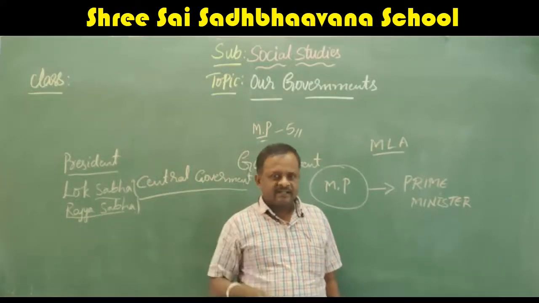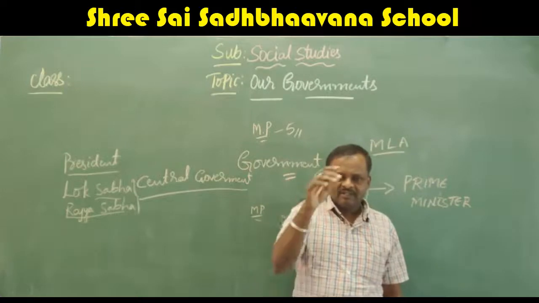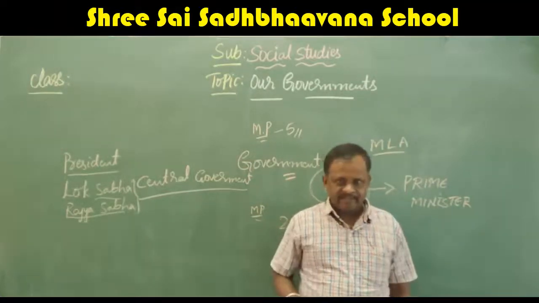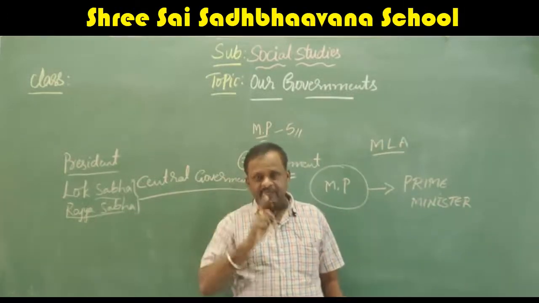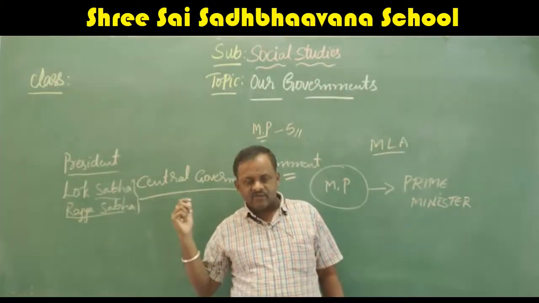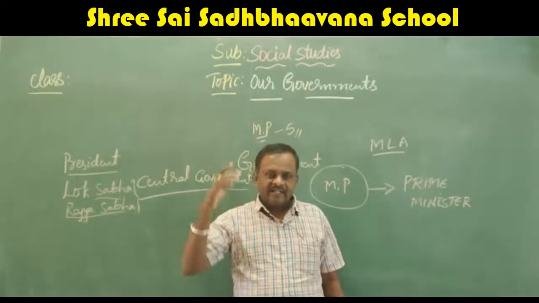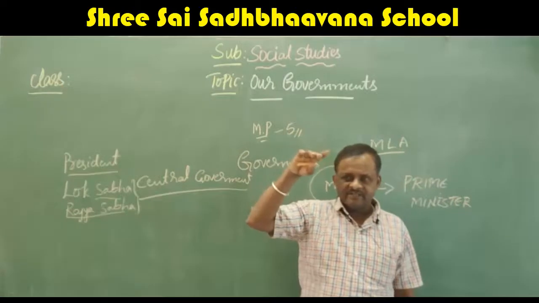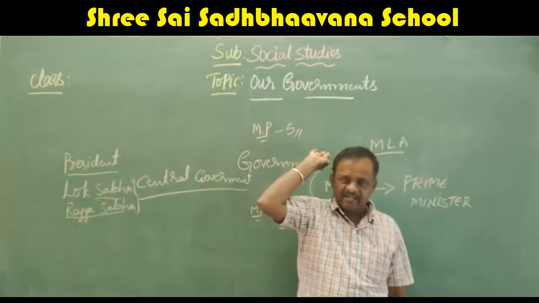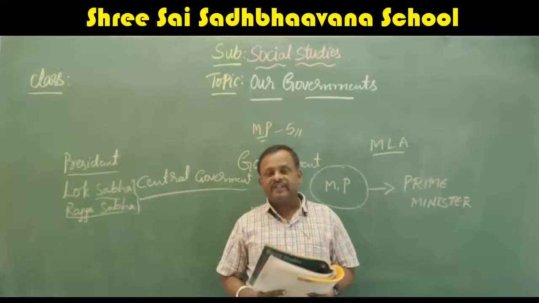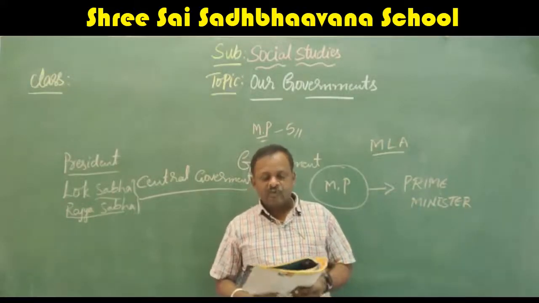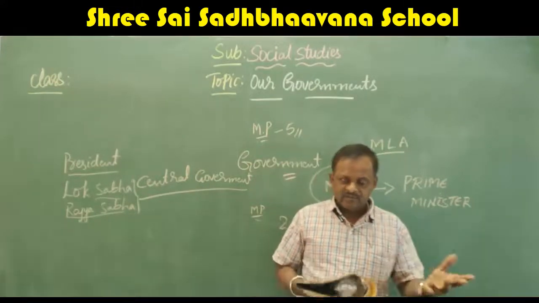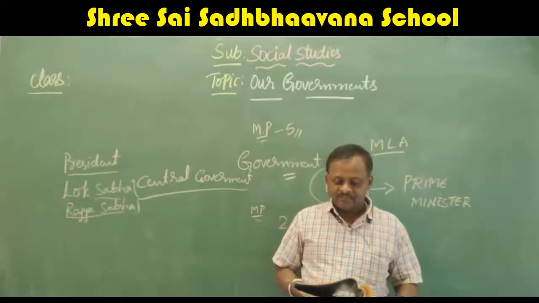Then the people will cast their vote. That means they vote for the people. Whoever gets more votes is selected as the MLA. For every taluk, we have one MLA. For our Anekal taluk also, we have one MLA. Okay. Bangalore is divided into Bangalore South, Bangalore North, Bangalore East, Bangalore West. So in all the states, and for all the other taluks, we have MLAs. More than 230 MLAs are there. I will tell you the exact number of MLAs now.